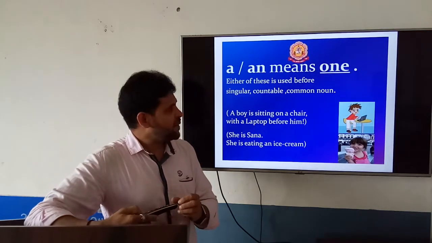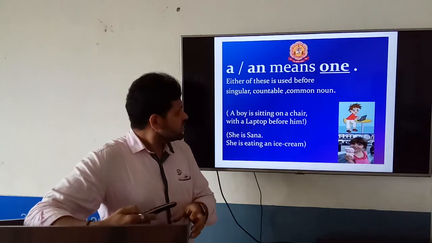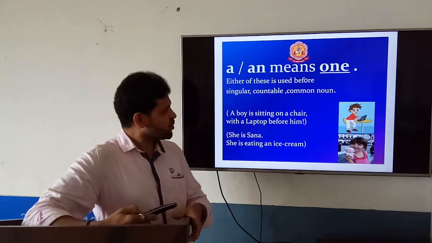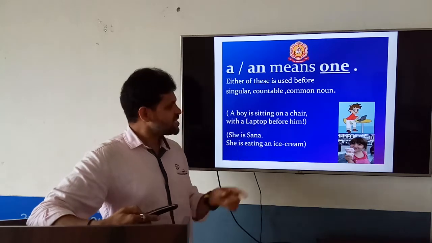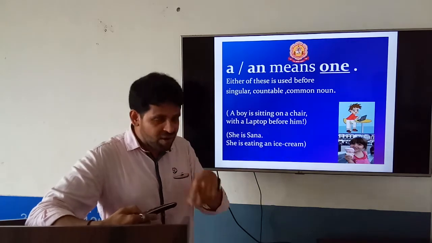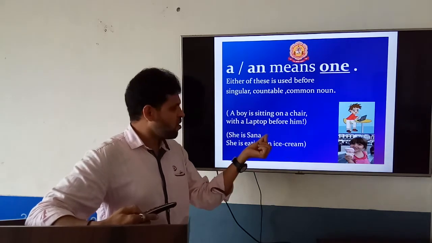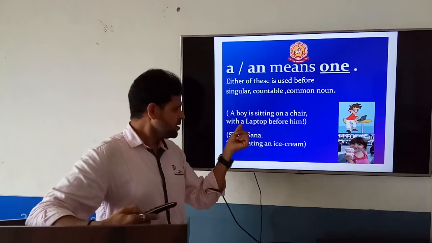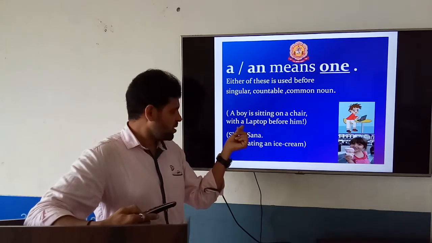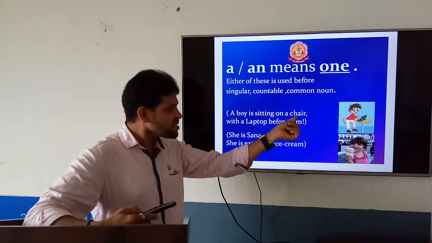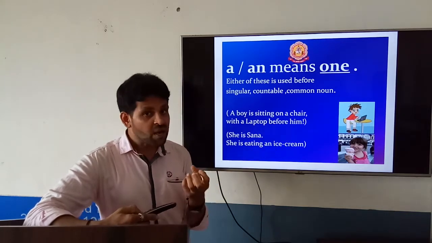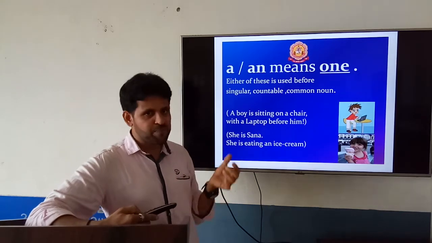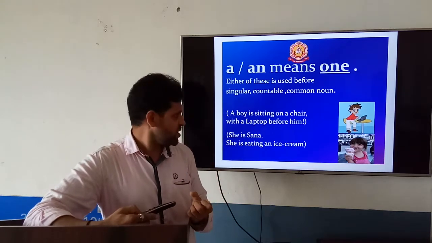A or an means one. Either of these is used before a singular, countable, common noun. A boy is sitting on a chair, here one chair, on a chair with the laptop before him. Look at the consonant article used, a chair, a laptop. Chair is a word which sounds with a consonant and laptop also sounds with a consonant.